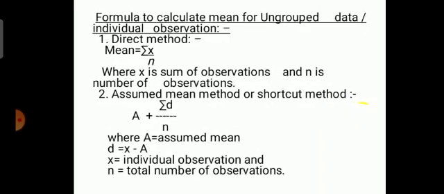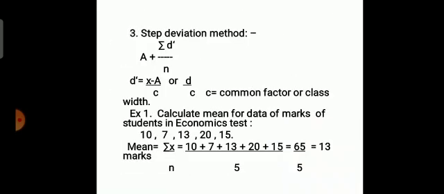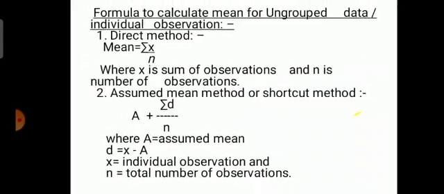Now let's see the formula to calculate mean for ungrouped data or individual observation. For individual observation we study three methods: direct method, assumed mean method or shortcut method, and third, step deviation method.